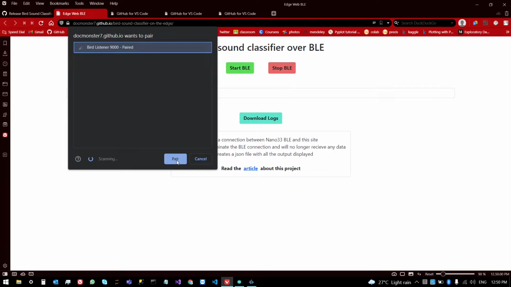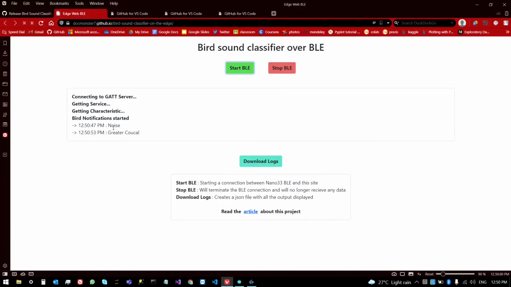Okay, I'll click on pair and it will show you connecting to GATT server, getting service. Even if I speak now, it will classify it as a bird, because yes, my voice frequency and greater coucal are the same. Not a humble brag, but yeah. So I'll just stop it right now.